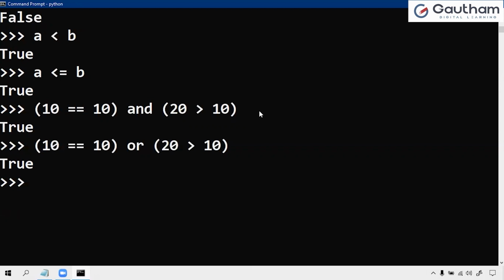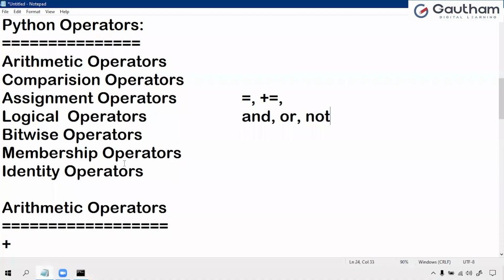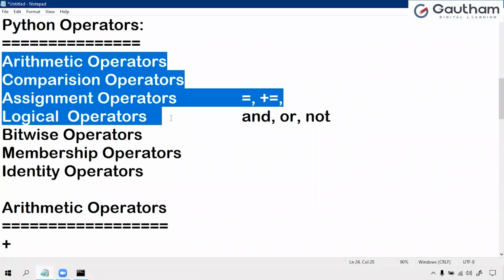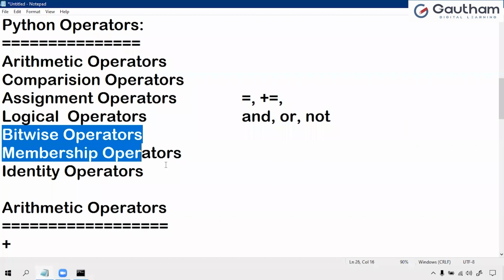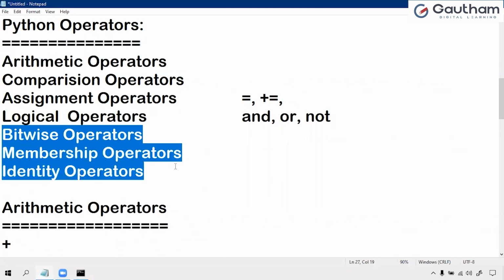And not is the opposite, right? So the first four types of operators are the ones we frequently use in our Python, and the remaining operators we use very rarely.